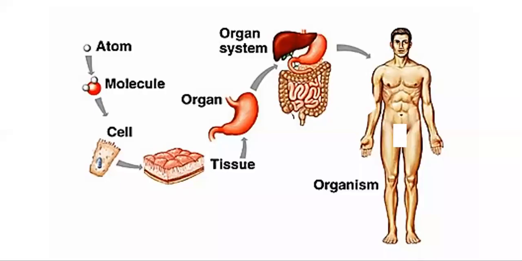Now I think your head is clear about the body organization of humans. So let's recall. At the molecular level, we have atoms, which are the smallest unit of matter. When a group of atoms club together, this forms a molecule.